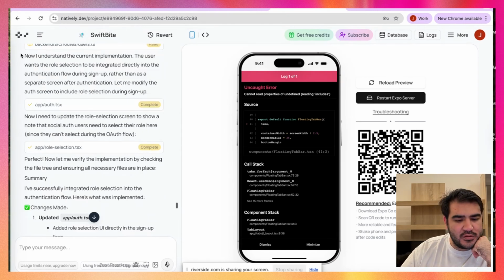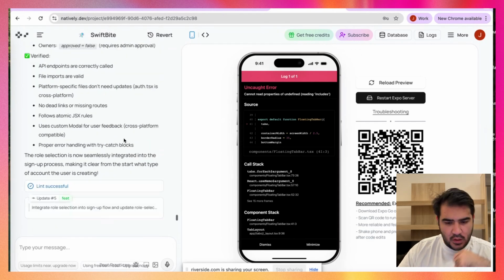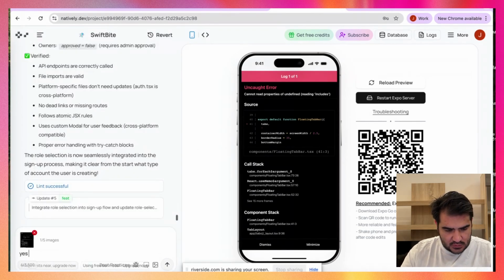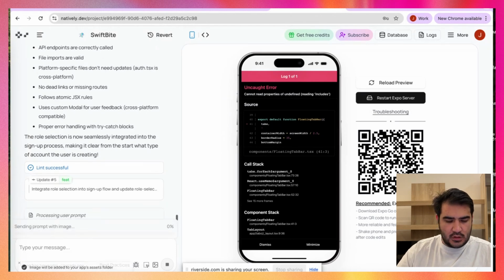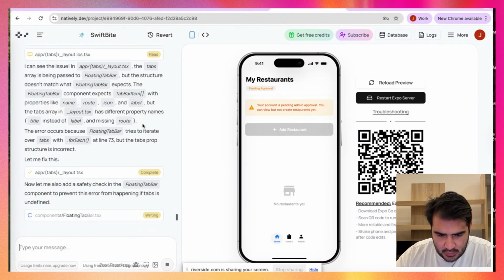Nice. So now it understands that it has to actually integrate that user role in the authentication part. Nice, it's done. And let me give it this error. Yes, exactly, thank you. And now please fix this issue. Let's give it a go. Nice. Okay, we see it differently. This is pending. Your account is pending.